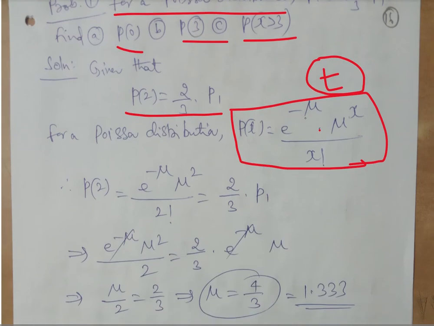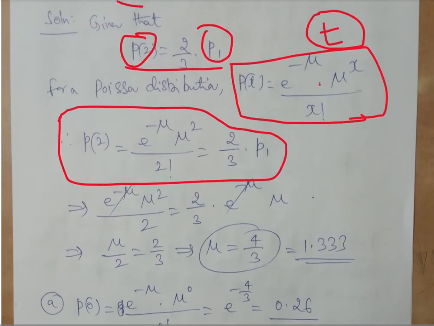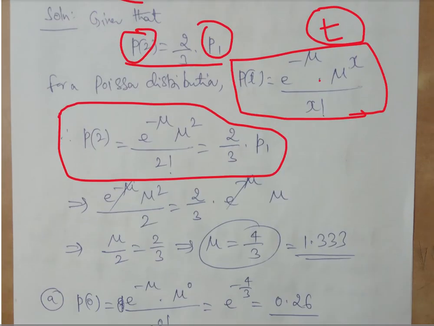Once we know the mu, that is the mean, we can do all the problems. So here we don't know the value of mu, so we have to calculate it. It is given that P of 2 is equal to 2 by 3 times P1. By having P of 2 and P1 in terms of e power minus mu and x factorial, we can calculate mu as 4 by 3, just simplifying.